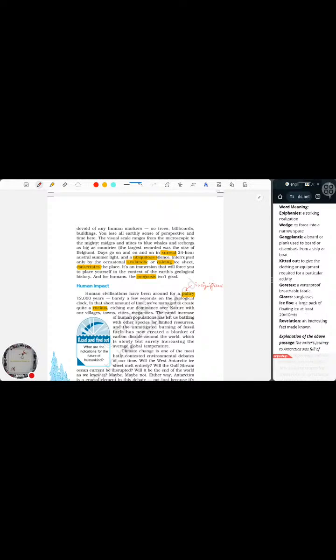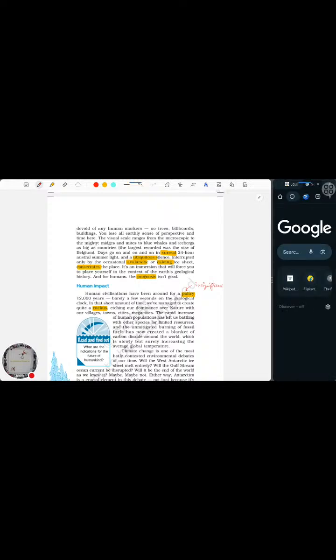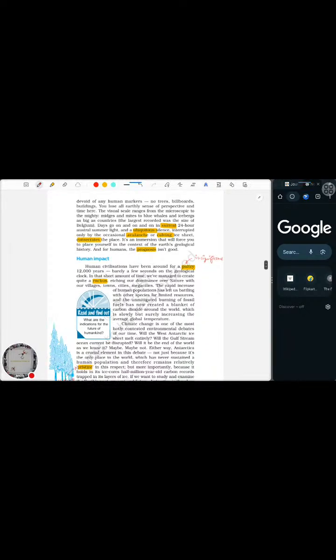These certain things make the place more sacred, and exploring Antarctica means getting to know about the past, the present, and trying to foretell the future. The author diagnoses that it's not going to be good. That's what he's trying to say.